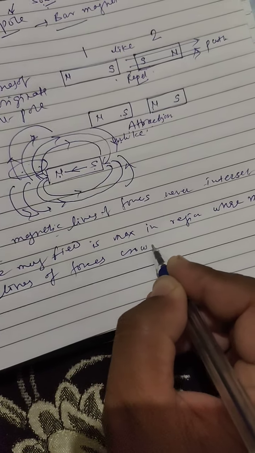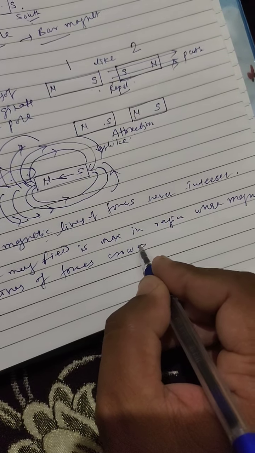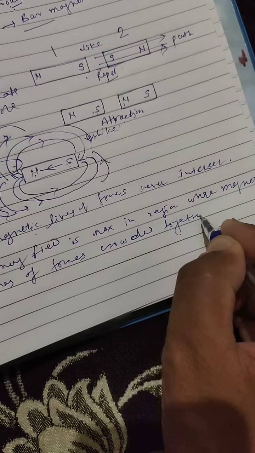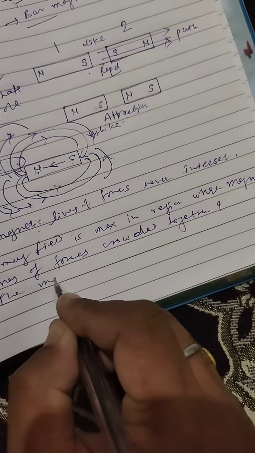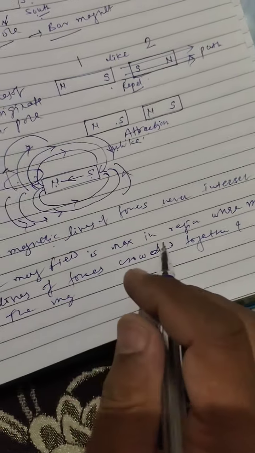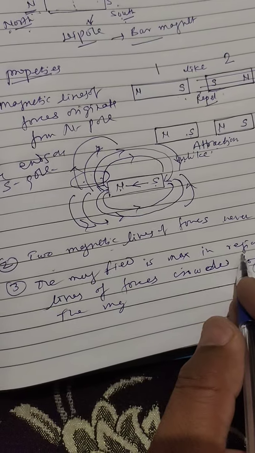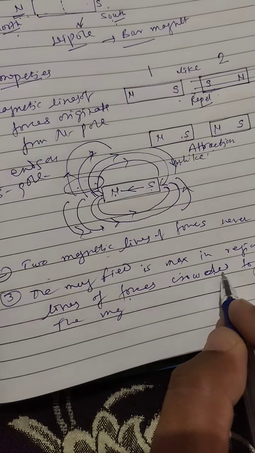The magnetic field is maximum in a region where the magnetic lines of forces are crowded together.